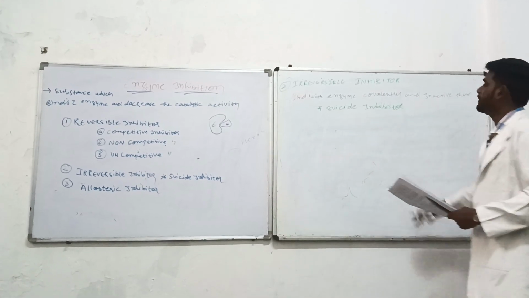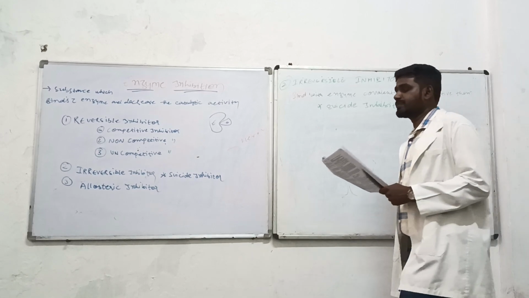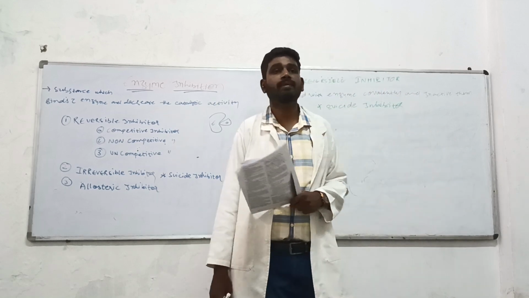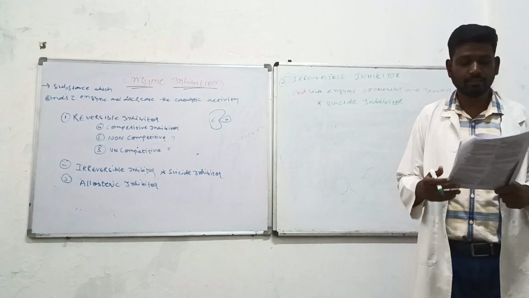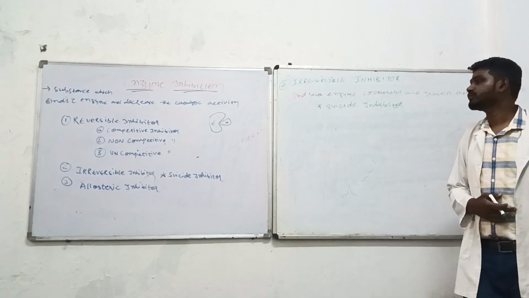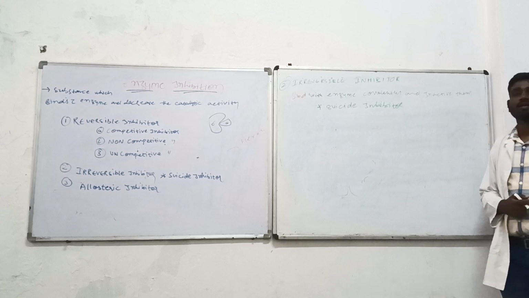Now, the suicide inhibitors are a special form of irreversible inhibitor.